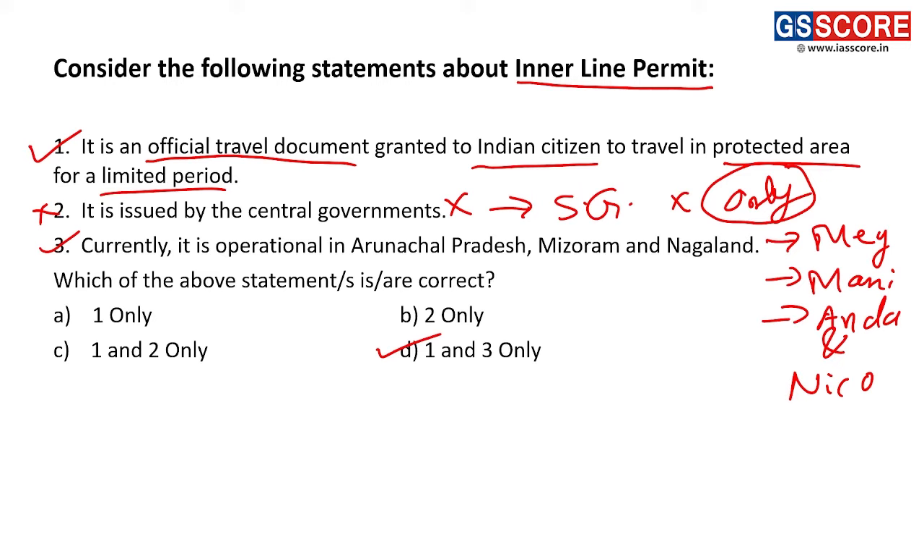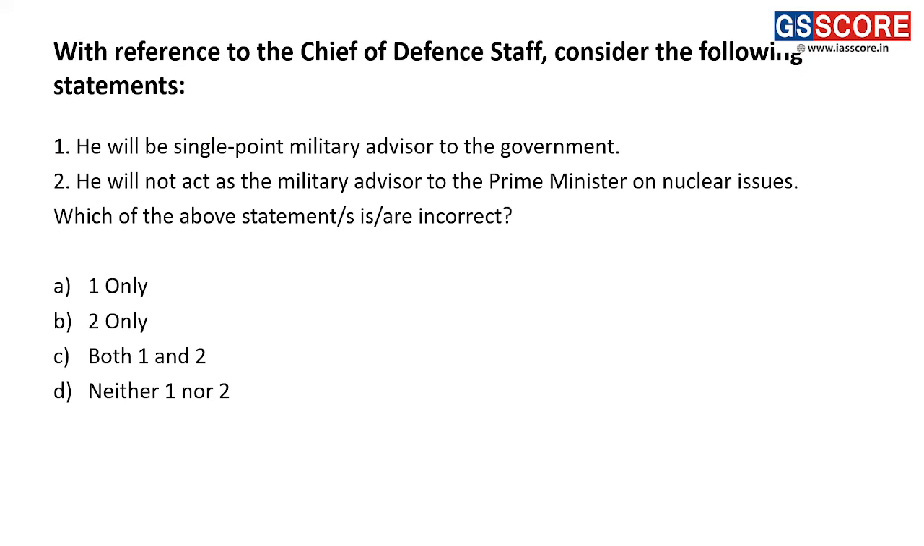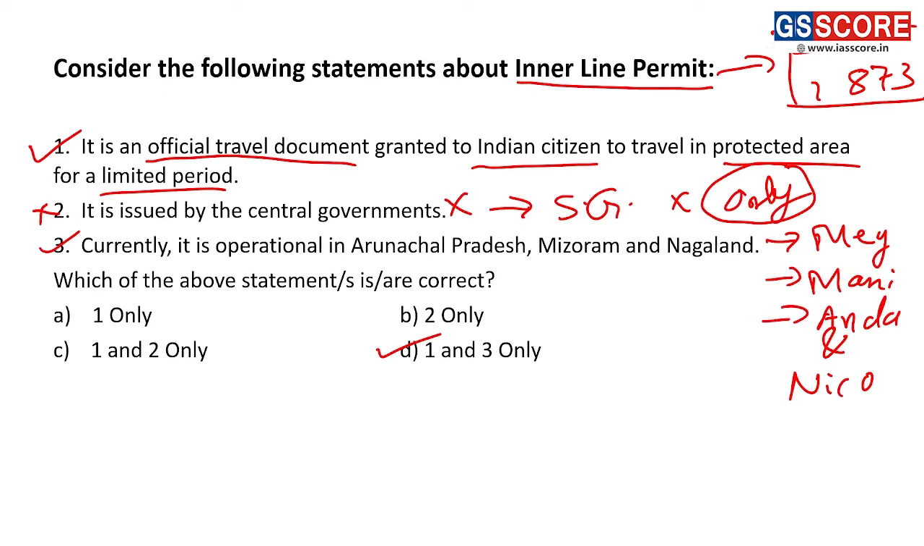What about inner line permit? The origin of it is the Bengal Eastern Frontier Regulation of the year 1873. This particular regulation gives us the scope for inner line permit. This is the origin of inner line permit.